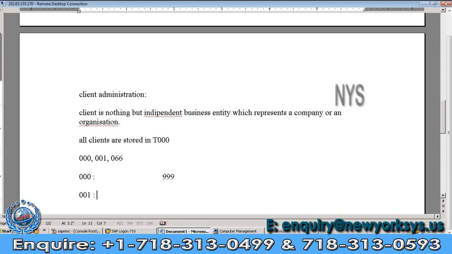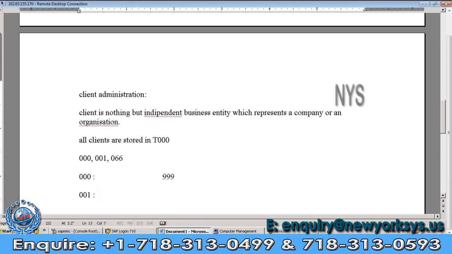Sometimes the 001 client will be outdated, and at that time we will apply the patches. Outdated means that after completing the SAP installation, it will work for only 4 weeks, which means only 28 days.